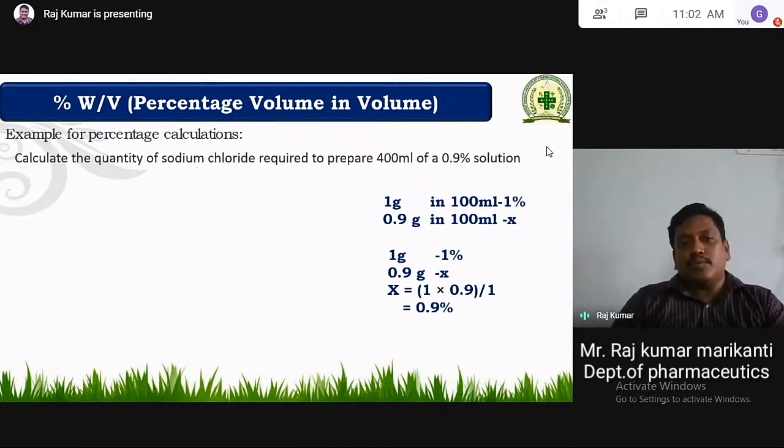Calculate the quantity of sodium chloride required to prepare 400 ml. Here we have to take weight. Okay, 400 ml of 0.9% solution. Calculate the quantity of sodium chloride required to prepare 400 ml of 0.9% solution.